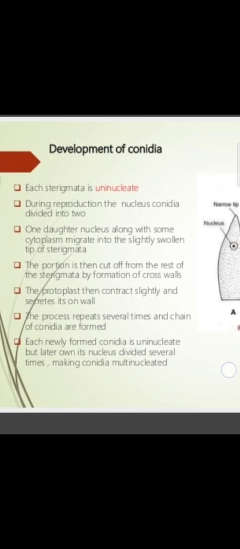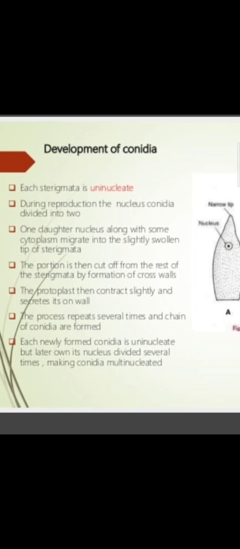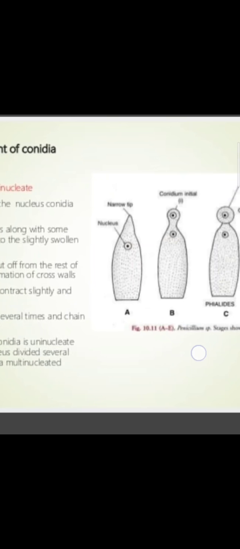You will see in diagram B, it will divide into two. One daughter nucleus along with some cytoplasm migrates into the narrow tip of the sterigmata. Now you will see the narrow tip upwards and one nucleus will migrate into it. The portion is then cut off from the rest of the sterigmata by formation of a cross wall. Now in diagram D you can see that it is separated.